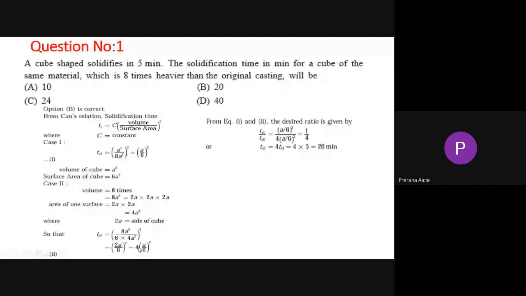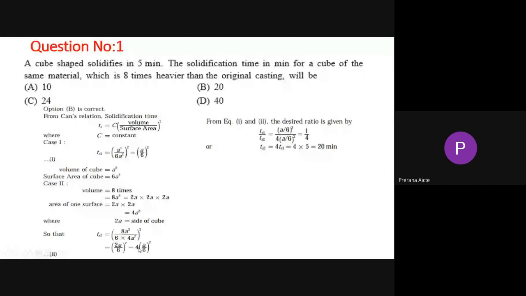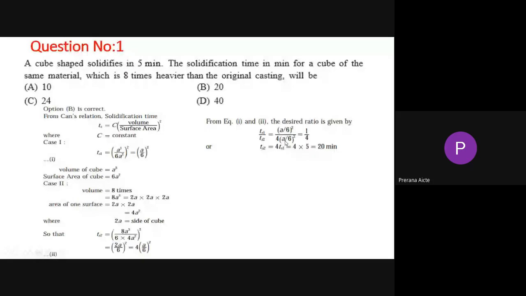Because it is 2 square, if it comes out of the bracket, then it will become 4. The remaining thing is A by 6. Now the first ratio is A by 6 whole square, but here it is 4 A by 6 whole square. If you cancel A by 6 with A by 6, you get 1 by 4, which means 4 into 5, that is, 4 into TS1. Here it is a 5 minute, so we multiply by 4 into 5 minutes, that is equal to 20 minutes. The answer is 20. One question is over.